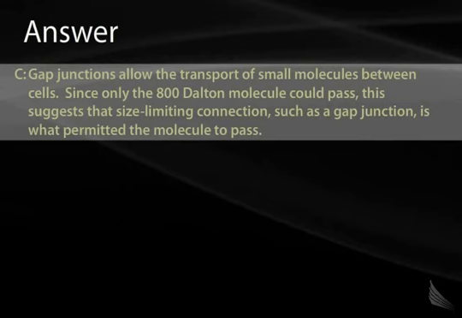This helps define what a gap junction is. That is, the question itself tells us precisely what gap junctions do. When a large molecule is injected into a cell, it is retained within that cell. But when a small molecule is injected, it then diffuses to enter adjacent cells. By definition, this is what a gap junction does. It allows small molecules to traverse between one cell and another.